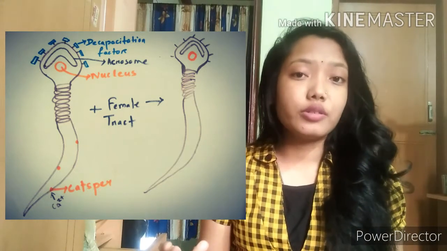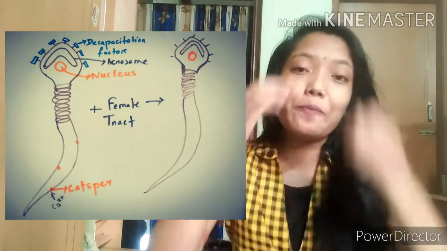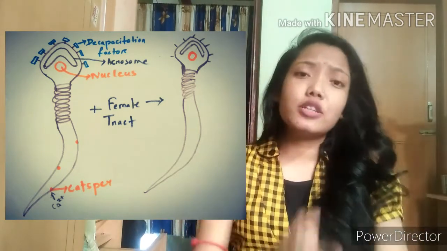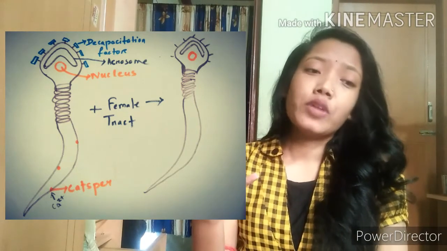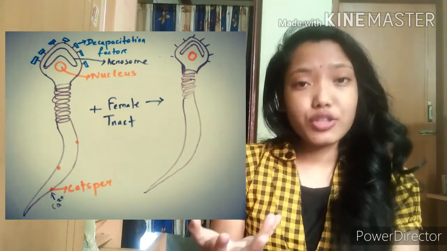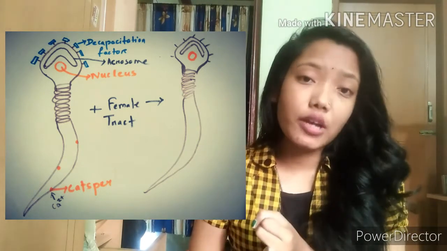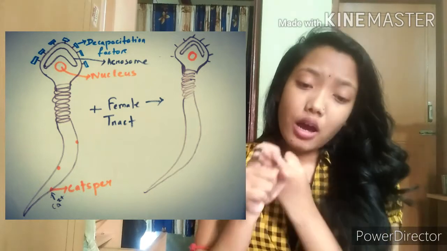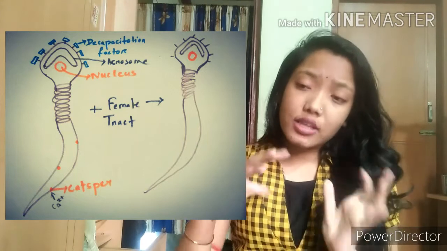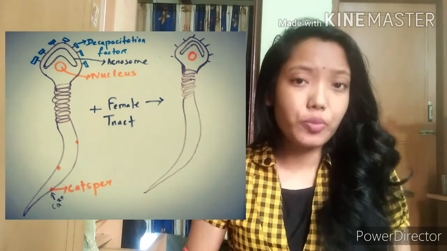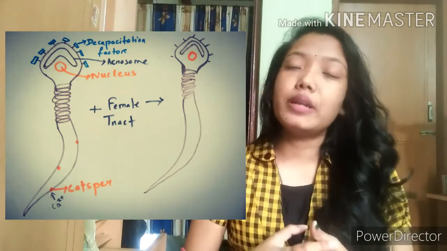But where I was, sorry, I was at the capacitation process. For capacitation to occur, we require some prerequisites: high concentrations of albumin, high bicarbonate ions, and high calcium. These are all secreted from the female genital tract, and these secretions lead to the capacitation process.